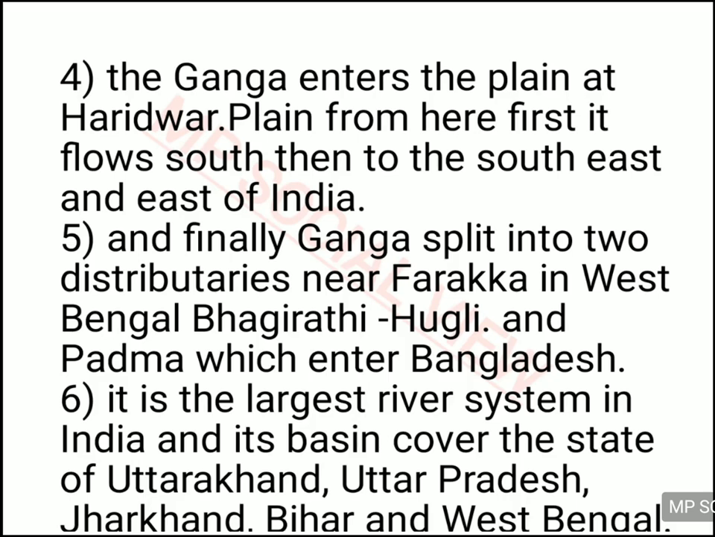One is Bhagirathi Hooghly, and another is its main stream which goes to Bangladesh. So in West Bengal, it gets divided into two parts. When a river gets bifurcated or divided, it becomes distributaries. So the distributaries of the Ganga are Hooghly and Bhagirathi, and the other one is the main river of Ganga, which goes to Bangladesh, and when it goes to Bangladesh, it takes the name of Padma.